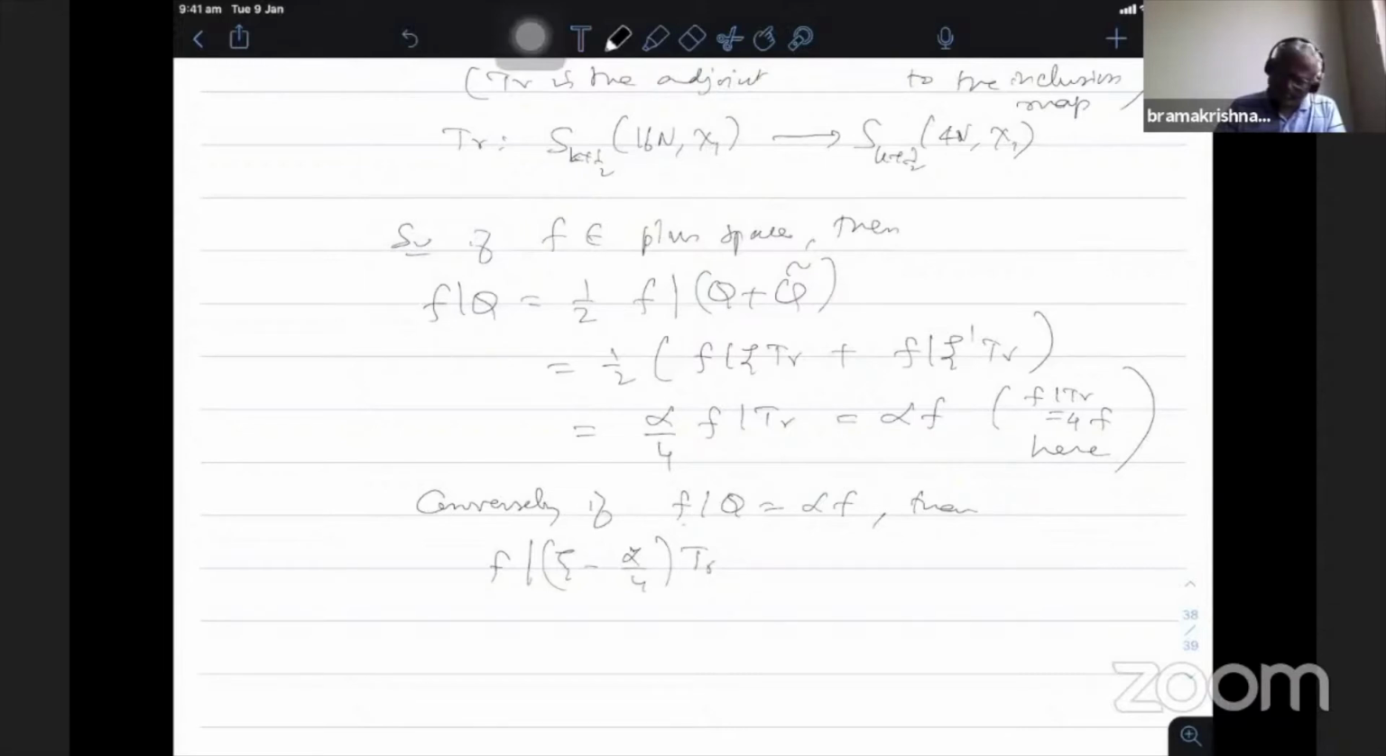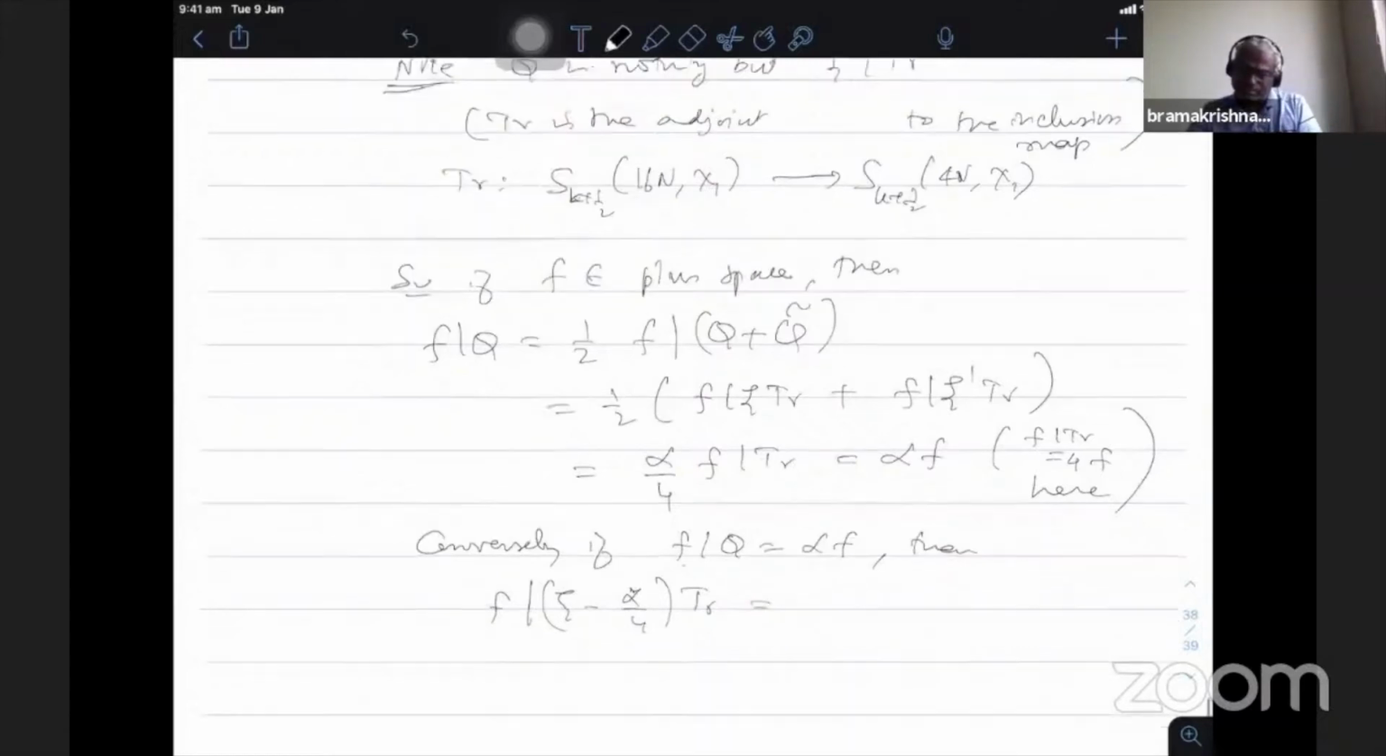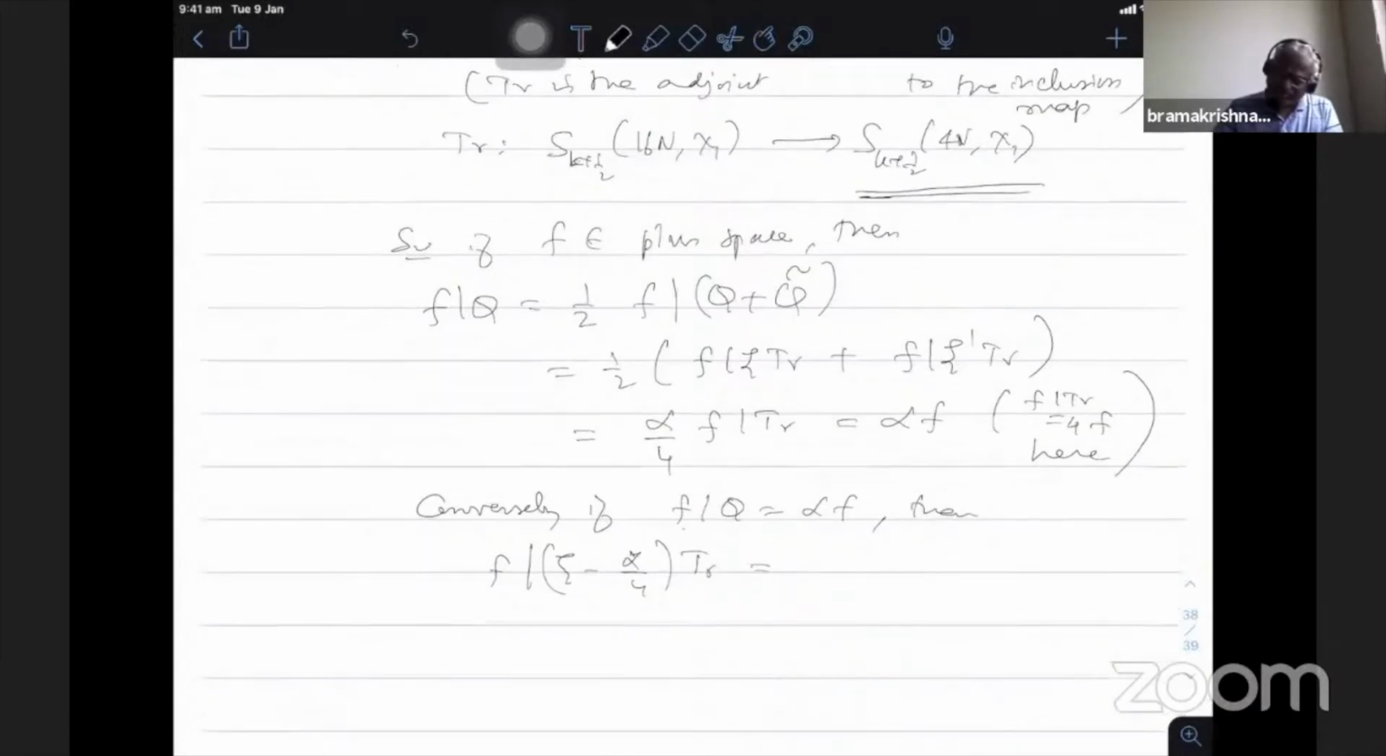Yes, that's right. Since f|Q is this, f|trace is 4f even if f is in the full space. You should know that: if f belongs to Γ0(4N) and χ1, not necessarily in the plus space, f|trace is 4 times f. Therefore this will be 4 times f. Since f|Q is alpha f, we get that f|ψ minus alpha by 4 trace is equal to 0, because f belongs to the full space.